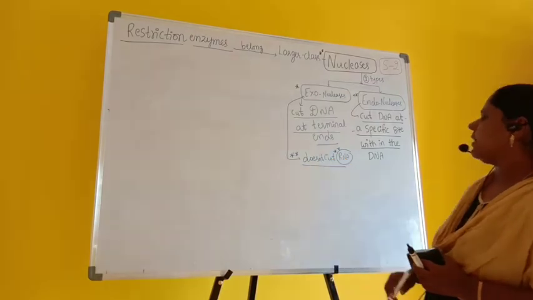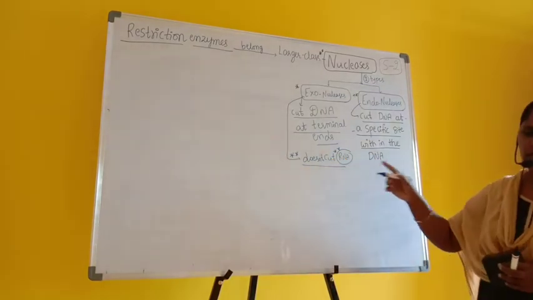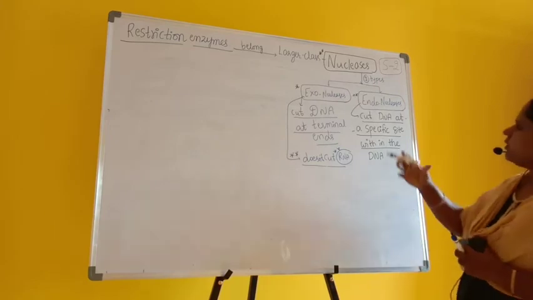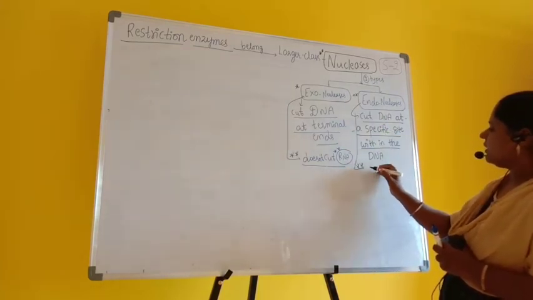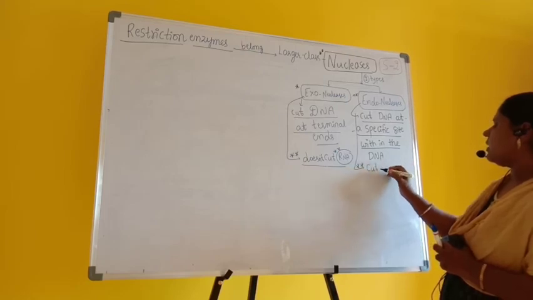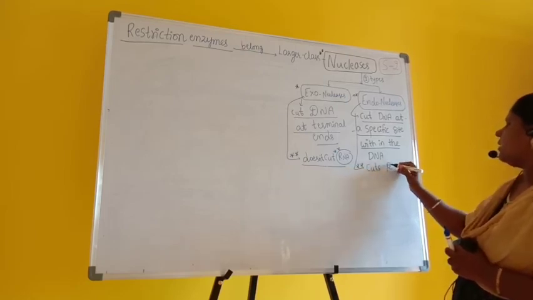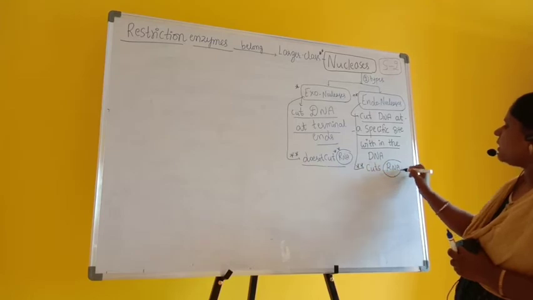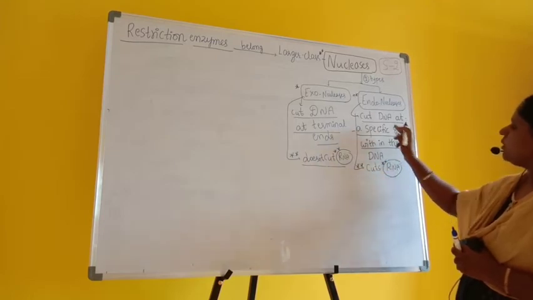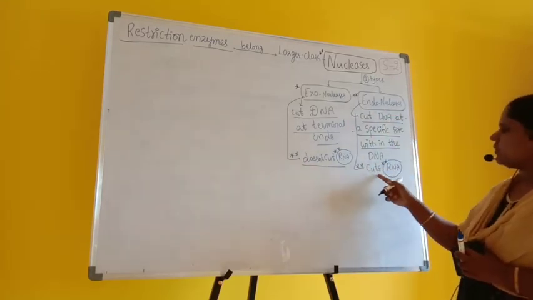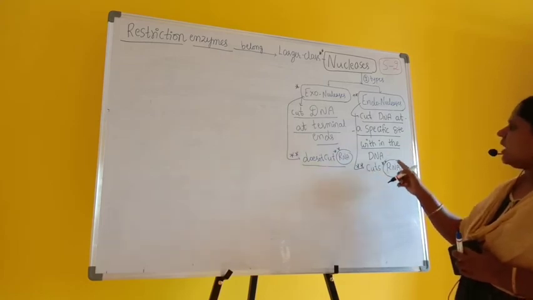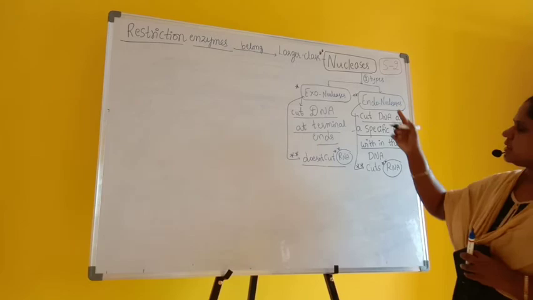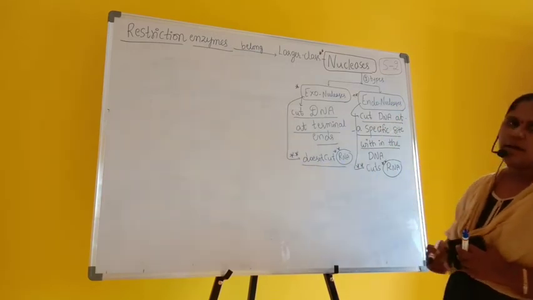Whereas endonucleases are responsible for cutting RNA. Endonucleases cut RNA along with the DNA, but exonuclease does not cut RNA.